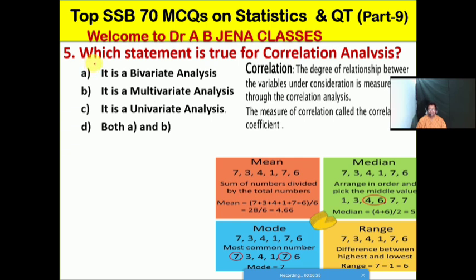Next one we will see, which statement is true for the correlation analysis. A, it's a bivariate analysis; B, it is a multivariate analysis; C, it is a univariate analysis; D, it's both A and B. No doubt friends, C is the right option for this MCQ. So it is a univariate analysis that is true about the correlation analysis.